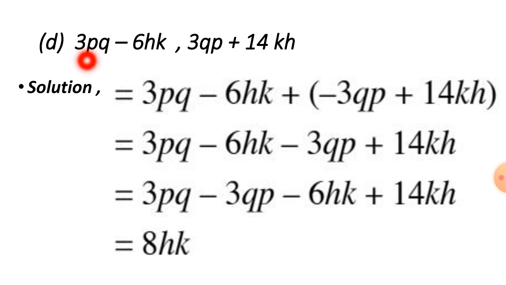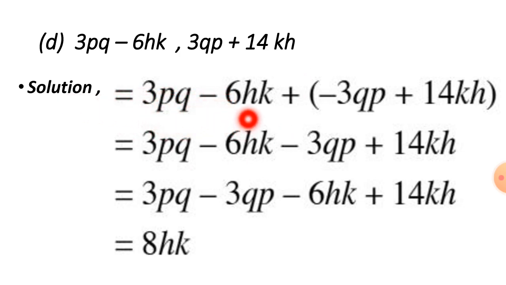3PQ minus 6HK, comma, 3QP. Don't be confused about what is the meaning of 3PQ or 3QP. They are the same, because 2 times 3 is 6 and 3 times 2 is 6. There are no changes in the answer. There is no hard and fast rule in multiplication if you write PQ or QP. Plus 14KH. Let's go with the solution.